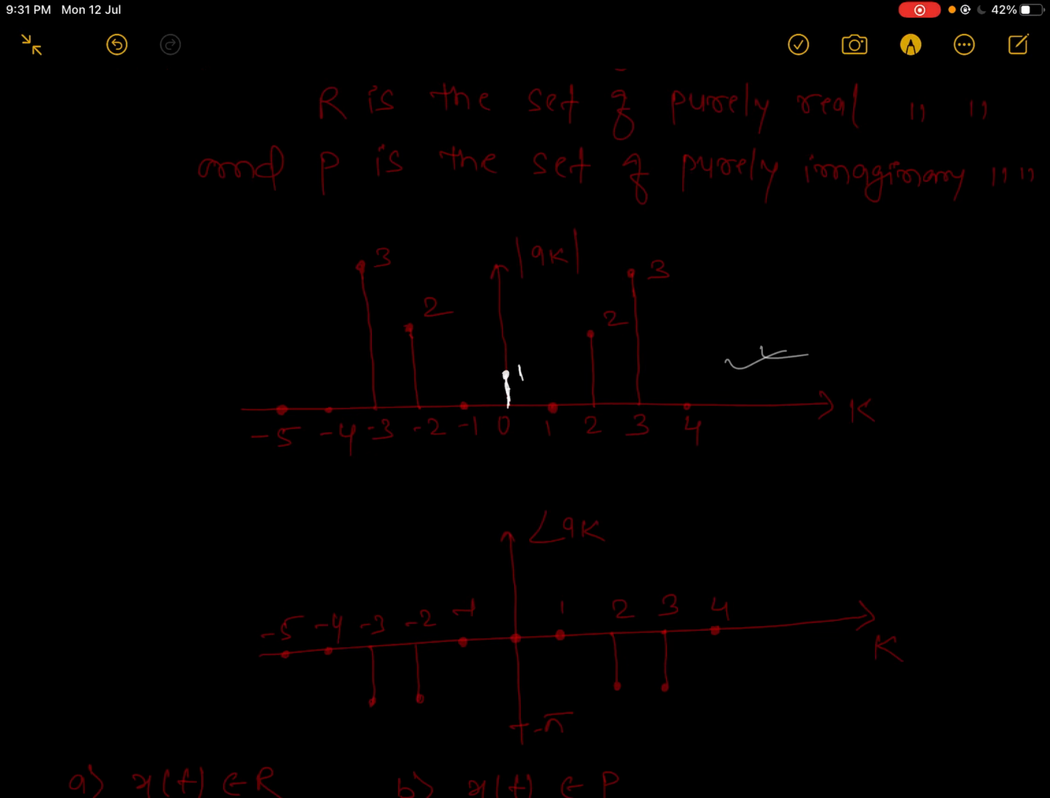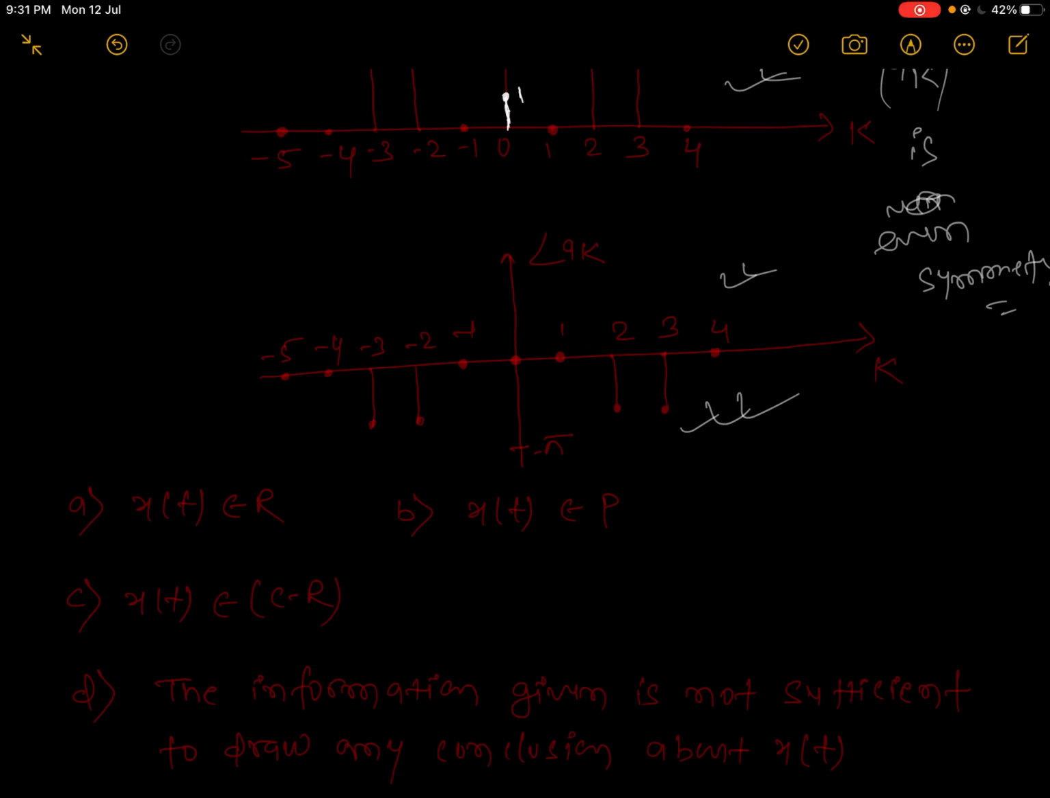Okay, here is the given magnitude representation, and here is the phase representation. Check it. Your magnitude representation, mod of a_k, has even symmetry, and the phase has odd symmetry, so x(t) will be real. We get even-symmetric magnitude and odd-symmetric phase only if the function is real. So option A will be the right answer.